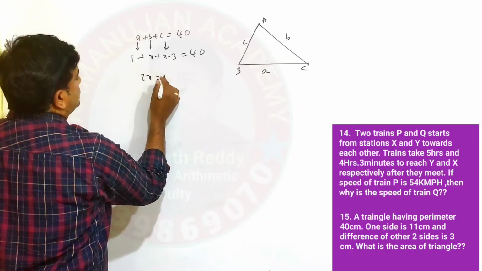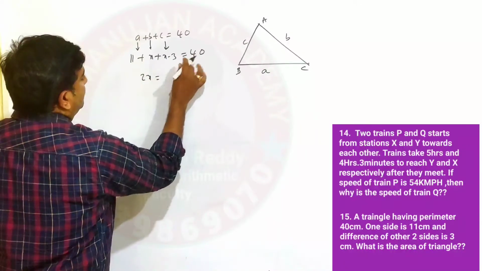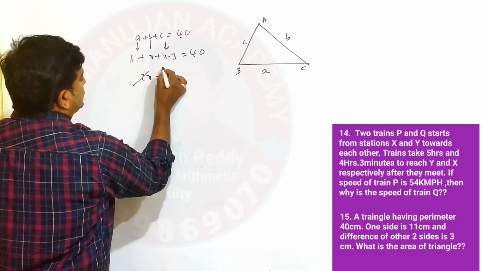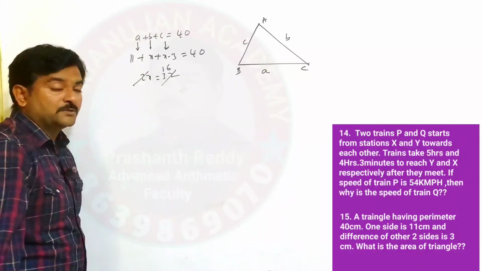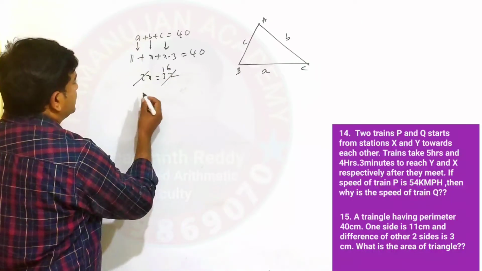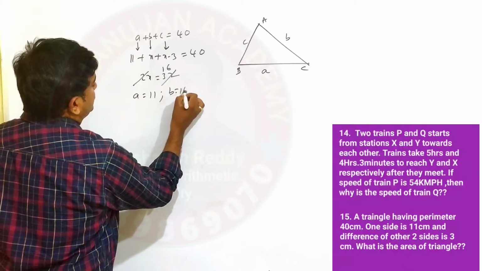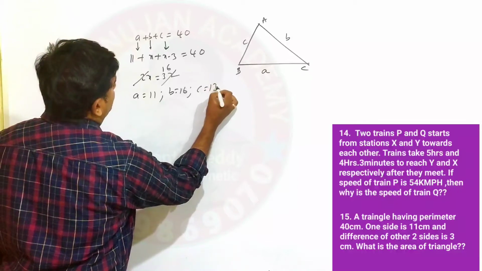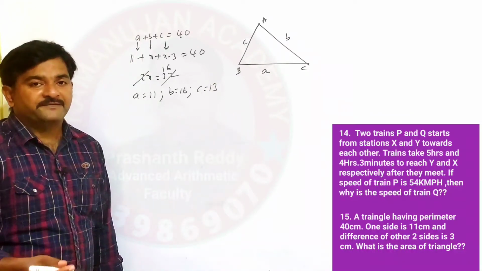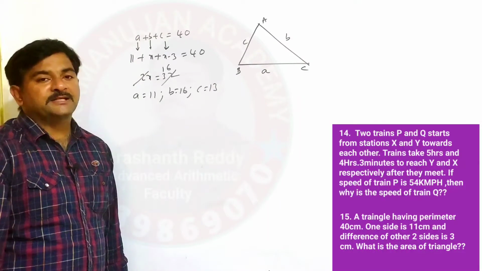Therefore, 2x is equal to 40 minus 8, which means 32. So 2 16s are 32, and X is equal to 16. If X is equal to 16, then A is equal to 11 centimeters, B is equal to 16 centimeters, C is equal to 13 centimeters. You are getting different sides, which means it is a scalene triangle.